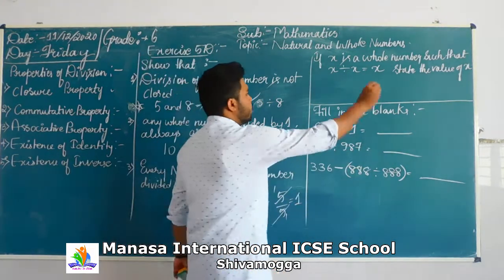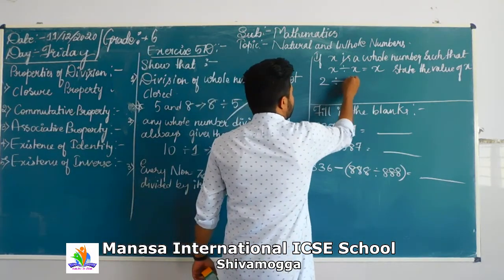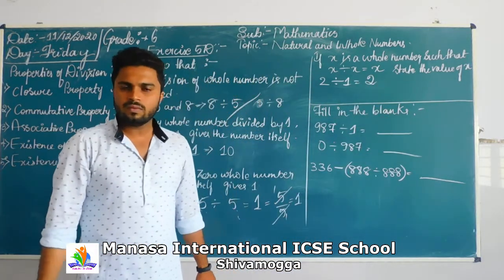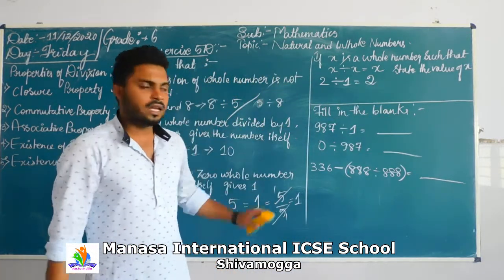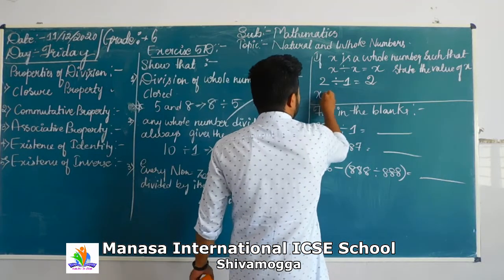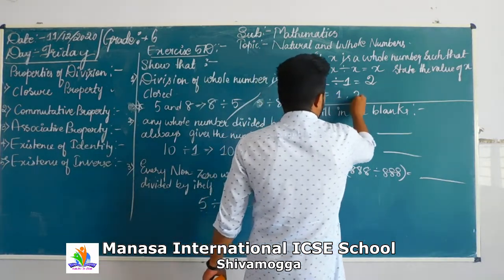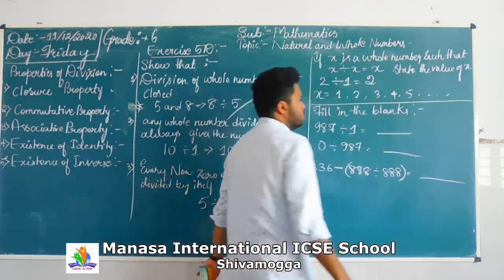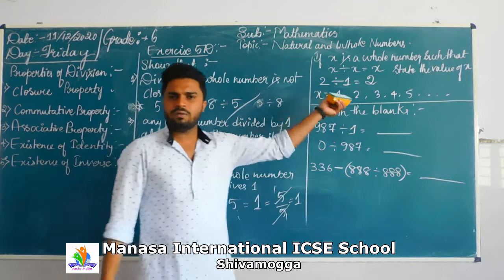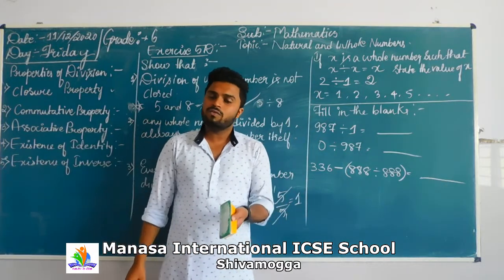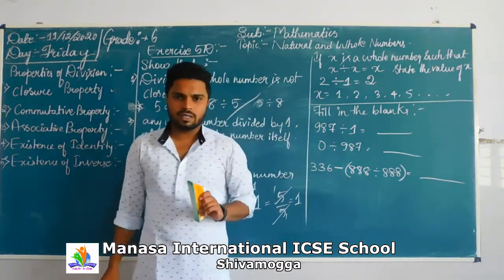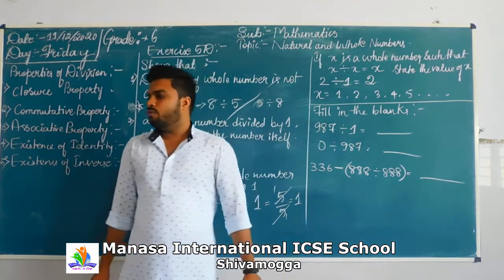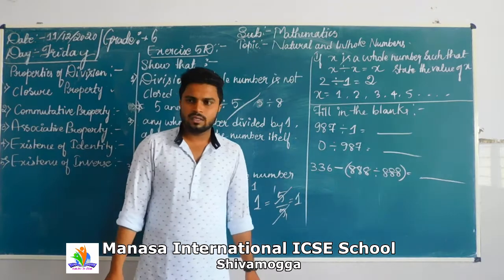For example, 2 divided by 1 gives 2. Hence, the value of x might be 1, 2, 3, 4, and so on. Divided by 1, it gives the same answer. Okay? Yes.